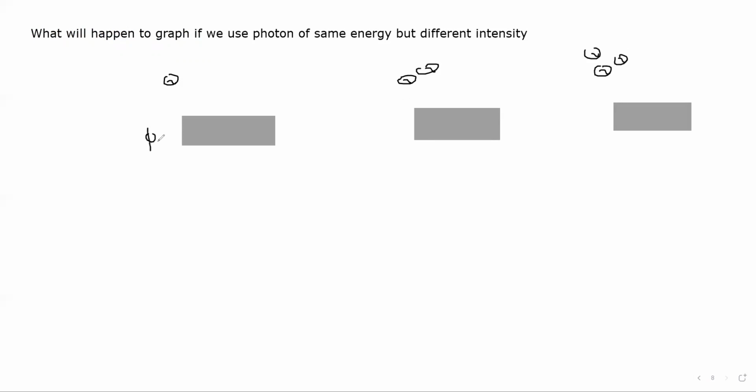The metal is the same, so the work function is 10 joules, say 20 joules, and 30 joules. All the photons have the same energy. Sorry, I think I meant this is the same metal, so the work function should be the same. If we change the metal, then the work function changes as the structure of the metal changes. So the metal is the same, so each sample has the same work function, say 10 joules.